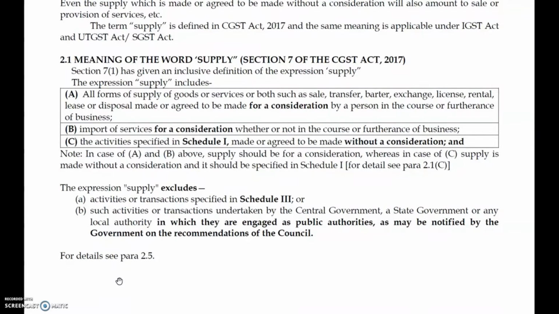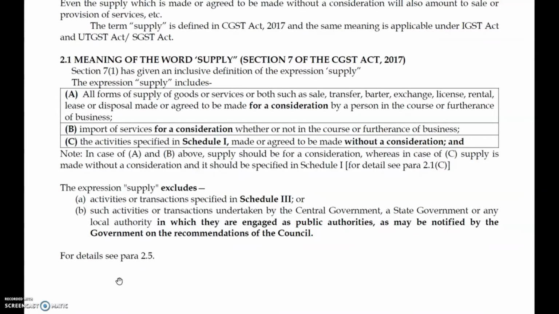Then 7(1)(b): import of services for a consideration, whether or not in the course or furtherance of business. A very simple thing, once again in three concepts. One is about import of services. Please note down, it is all about services for a consideration, whether or not in the course of furtherance of business. So the three important words are services, second is consideration, and third is furtherance of business.